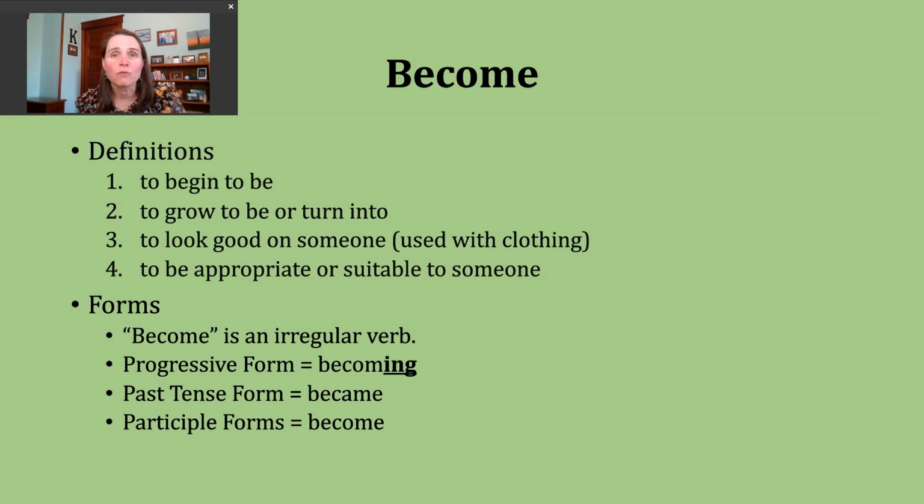The participle form of our verb is going to require a spelling change back, so A to O, and again, we're going to pronounce it in the same way as our base verb, become. You might notice this irregular pattern is the same as with the verb come. And so sometimes it's helpful to study irregular verbs together when there are similar patterns and learn that pattern all at once. Now let's move on.